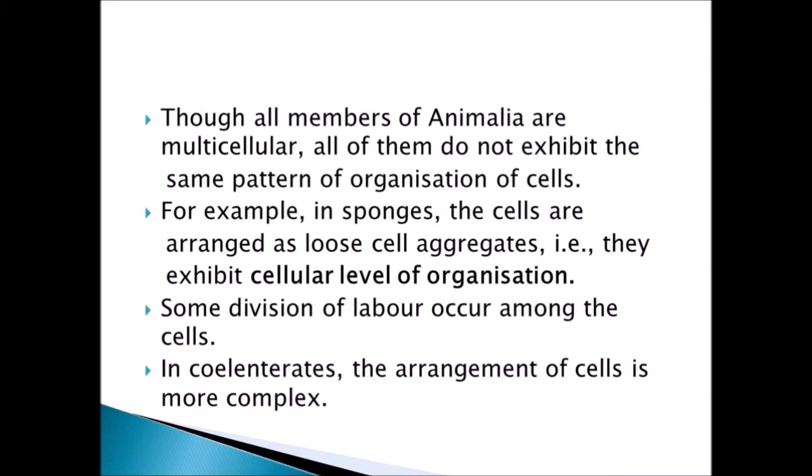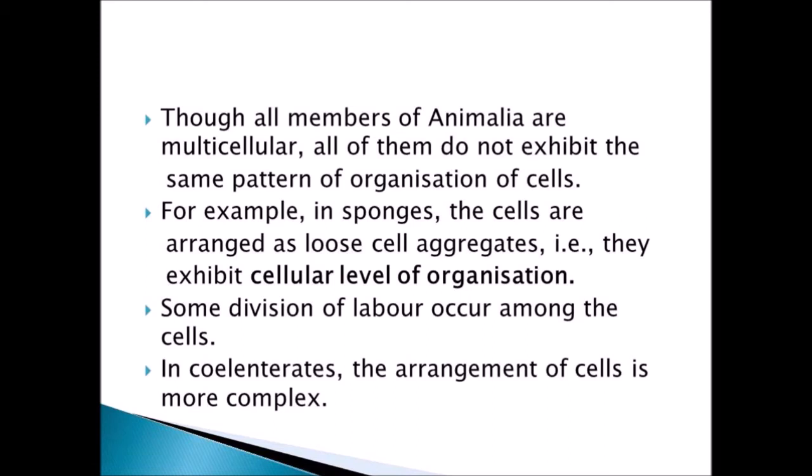For example, we can take sponges. In sponges, the organization of cells is very loose. They are arranged in a very loose manner, so they exhibit the cellular level of organization, and some groups of cells may exhibit some metabolic activities.